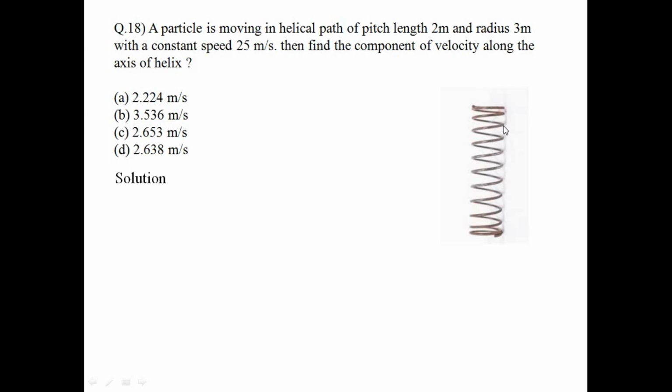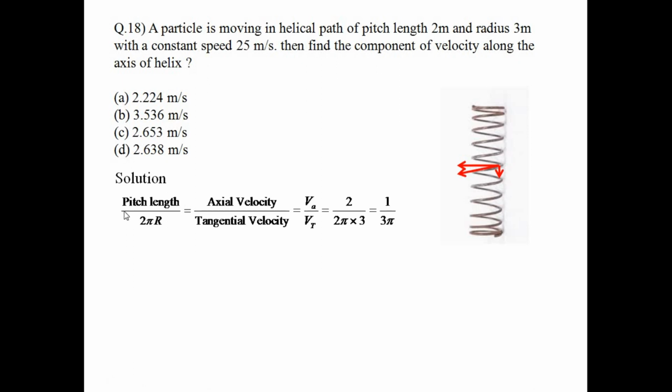So the pitch is the distance in z direction when you complete a rotation of 360 degrees, like from this point to this point. This is called the pitch. And the radius is the usual radius. Here this middle resultant vector is 25 meter per second, and we have to find this small one, the axial velocity. This is also there, the tangential velocity. So this speed will have two components, axial and tangential. We are trying to find a ratio between tangential and axial here.